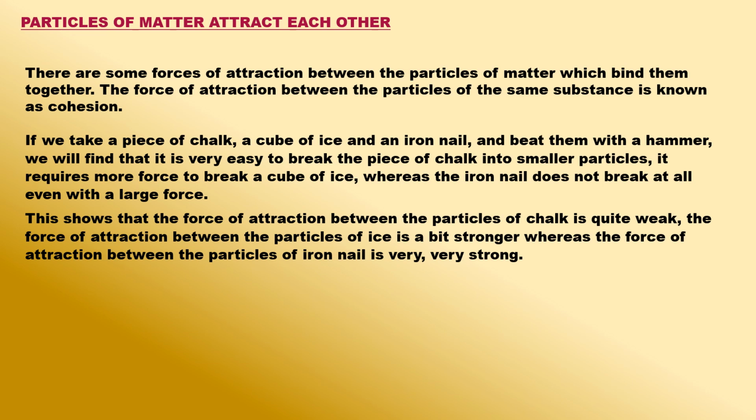If we take a piece of chalk, a cube of ice and an iron nail, and beat them with a hammer, we will find that it is very easy to break the piece of chalk into smaller particles. It requires more force to break a cube of ice, whereas the iron nail does not break at all even with a large force. This shows that the force of attraction between the particles of chalk is quite weak. The force of attraction between the particles of ice is a bit stronger, whereas the force of attraction between the particles of iron nail is very strong.